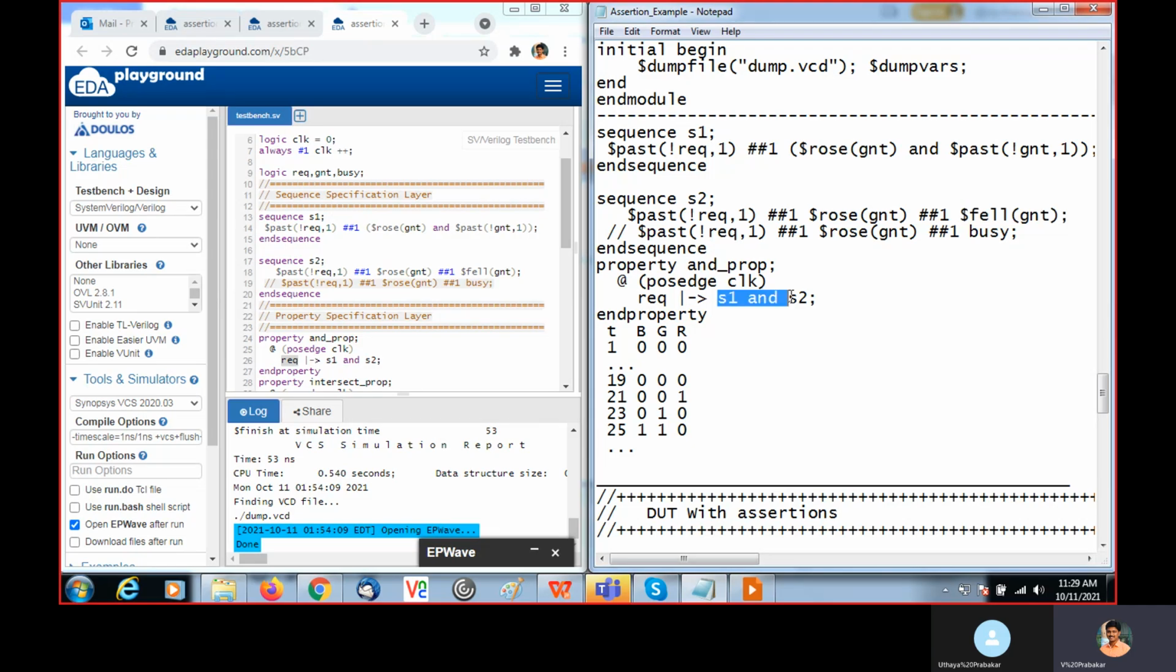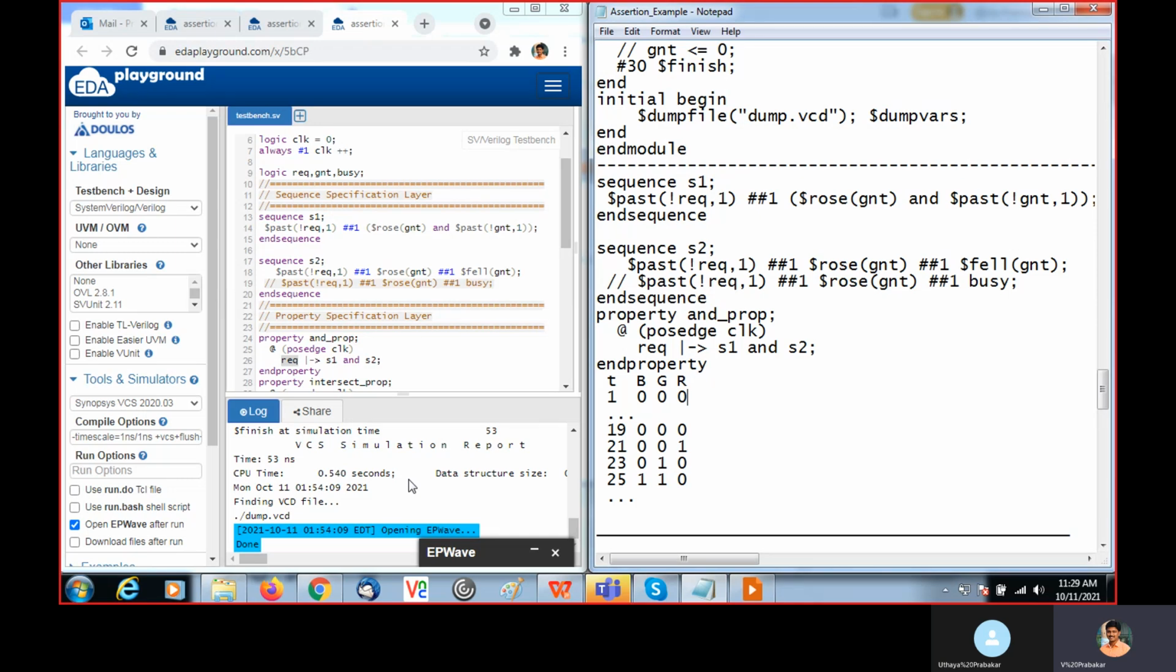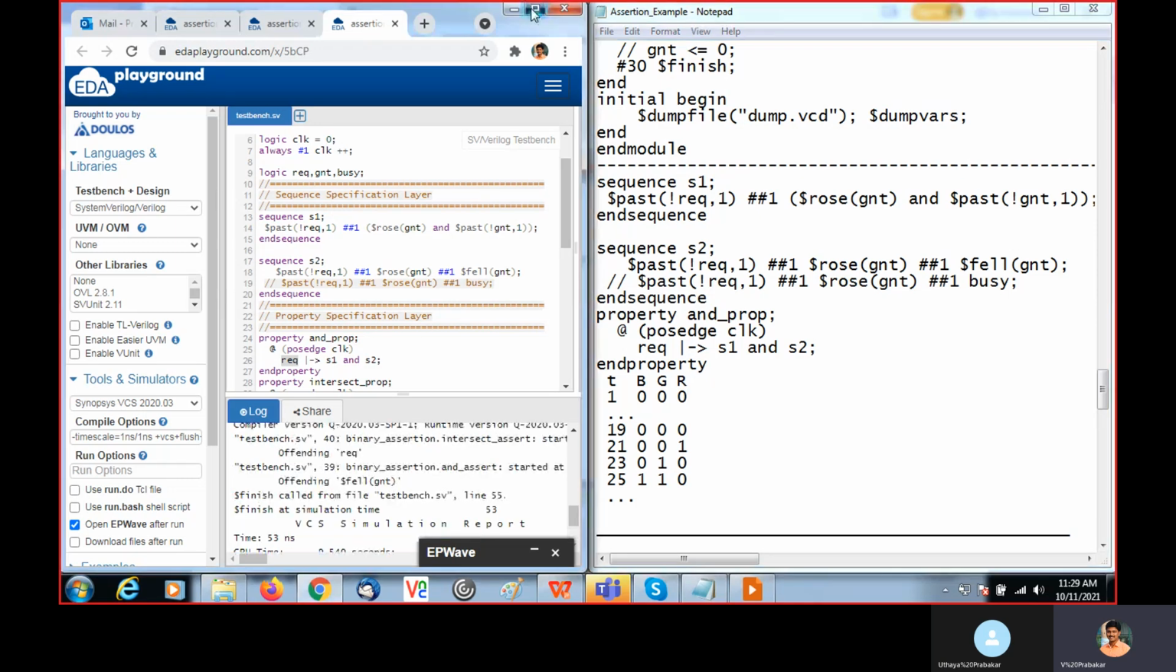So it will check S1 and S2. S1 is behaving, is happening as expected, and S2 has not happened. So this AND property will fail. We have already run this sequence; maybe you can check. So the AND property, slide number 20.